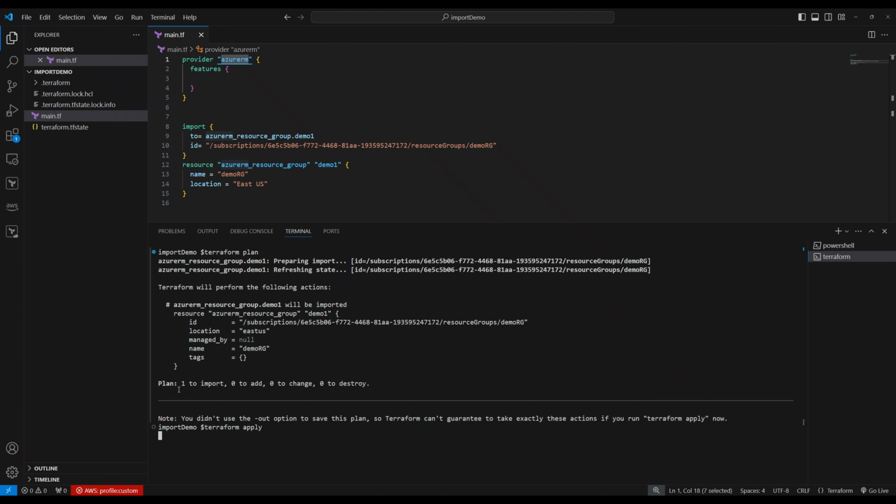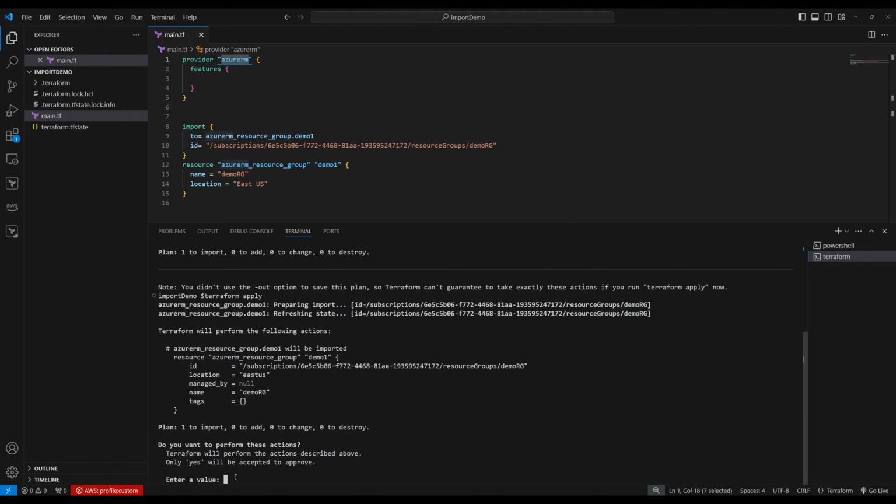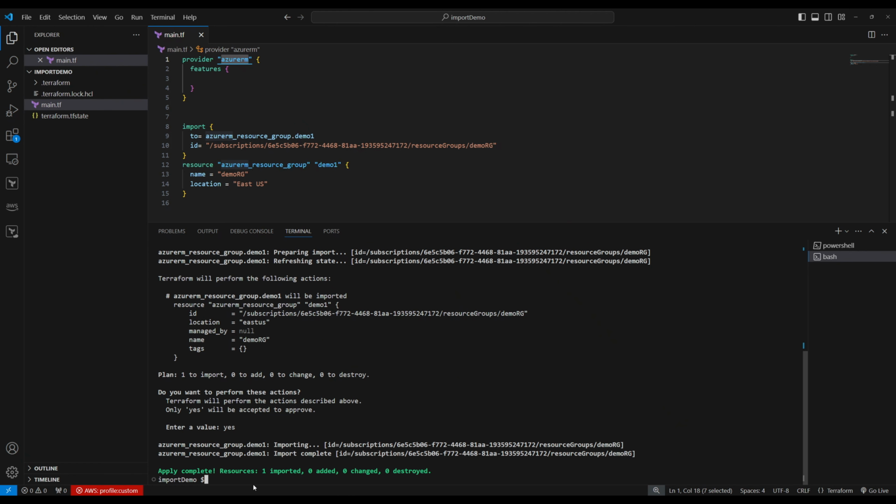So Terraform apply should say "want to import," 0 to add, 0 to change, 0 to destroy. So it's asking, see, want to import. I'm happy with that. Let's say yes. Now see, it imported. One imported right here. So the state file captured the resource group manually created. Now that manually created resource is under Terraform configuration.